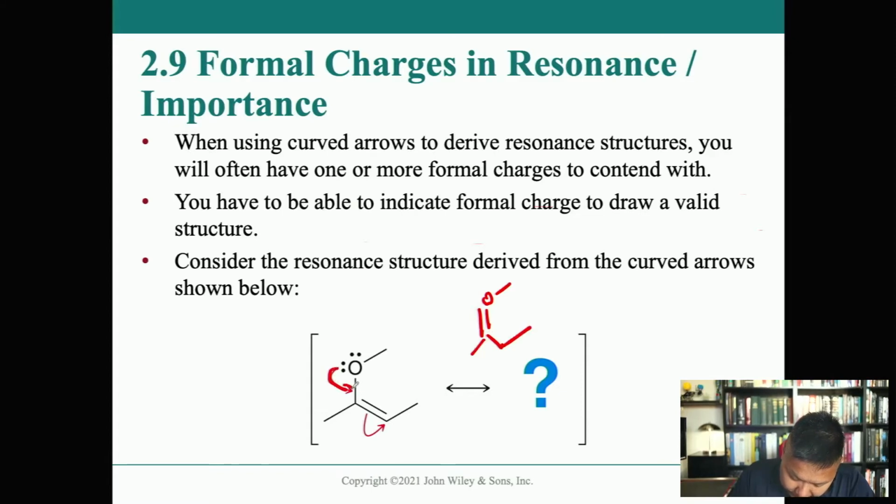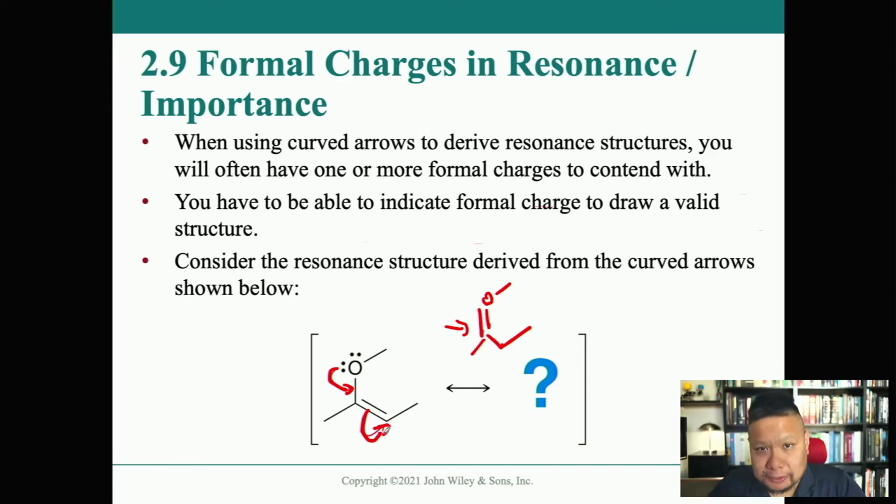This lone pair comes down here, forming that double bond. And when that double bond forms, you've now got a hypervalent carbon at the center, and so that's why this double bond has to move somewhere, and it moves there.